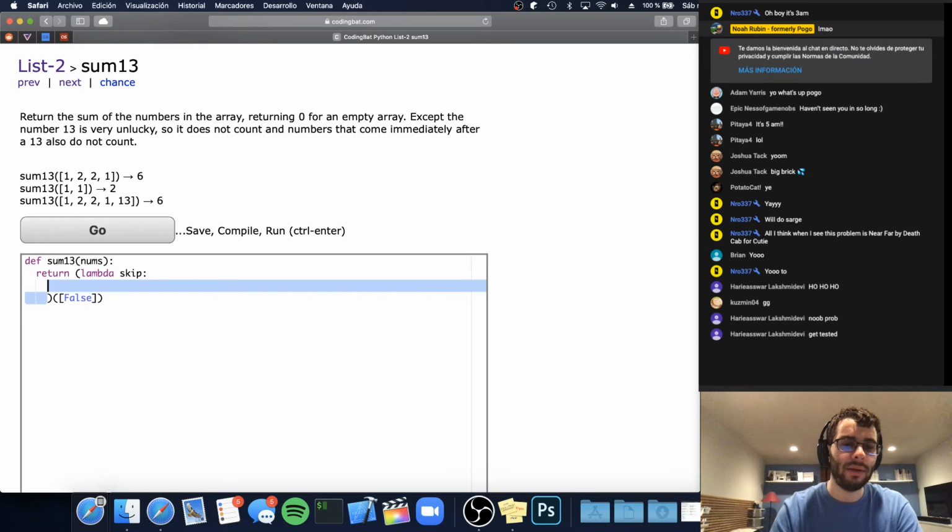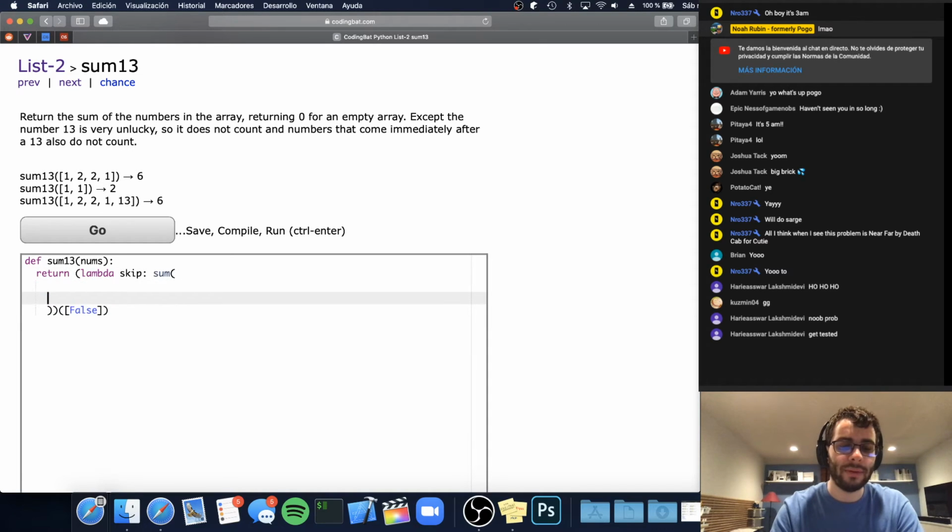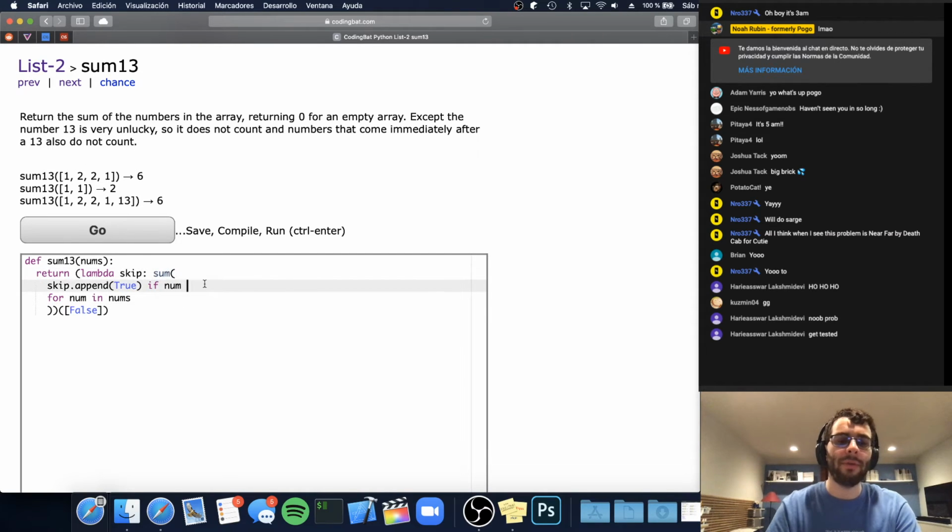So this needs to be a sum. What is this? A sum, right? So we need a sum of something for num in nums, right? So for each, we want to take the sum of all the numbers. We just want to convert each number. It's either going to be the number itself or it's going to be 0 if it's 13 or we have to skip it, right? So if this particular number is equal to 13, then we want to say that we want to turn our skip mode on. We want to skip the next number that comes after it. And then we want our sum to count that as 0. So we want to say or 0.